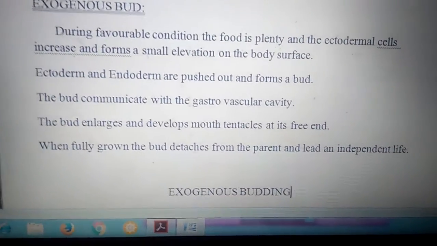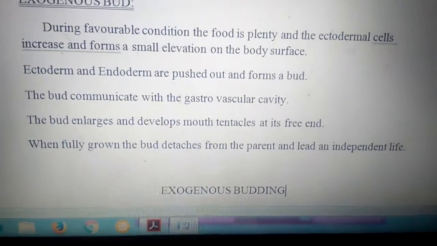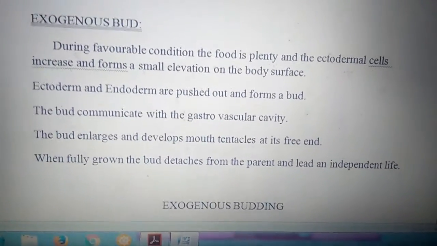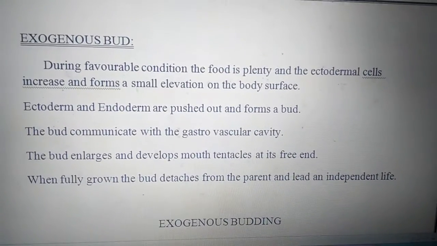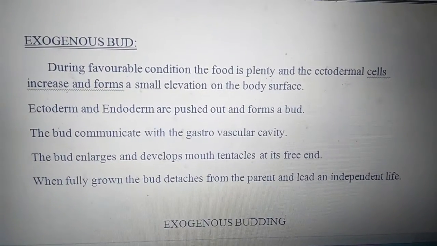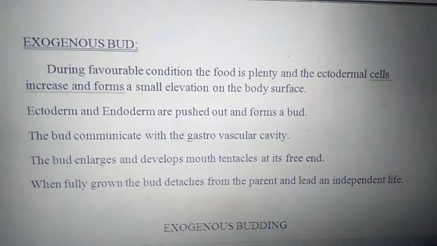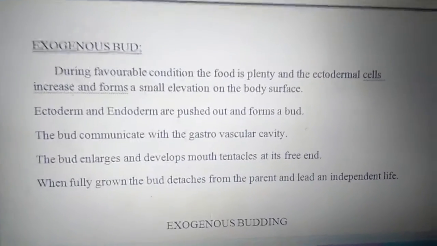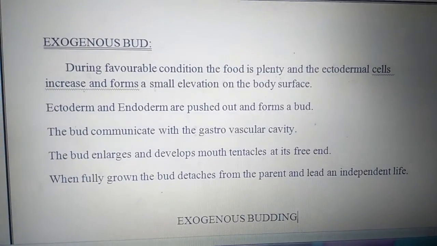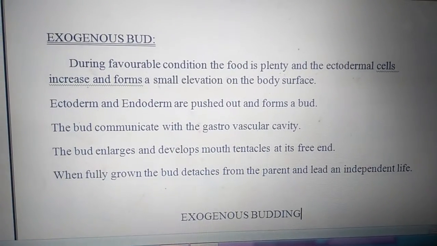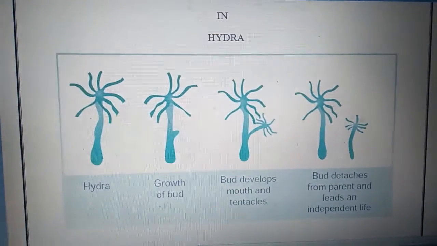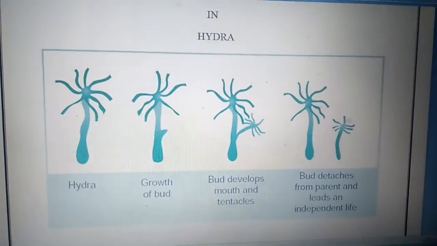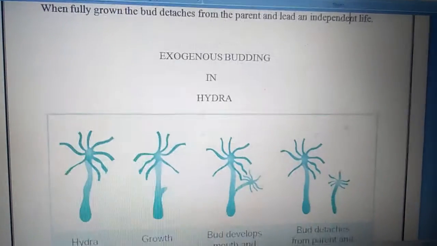Then ectoderm and endoderm enter inside it. Why are we talking about ectoderm and endoderm alone? Why are we not talking about mesoderm? Because what type of animal is hydra? Hydra contains only two germ layers. That's why the ectoderm and endoderm go inside the bulge or swelling, and it continues with the gastrovascular cavity and starts to grow and forms this.